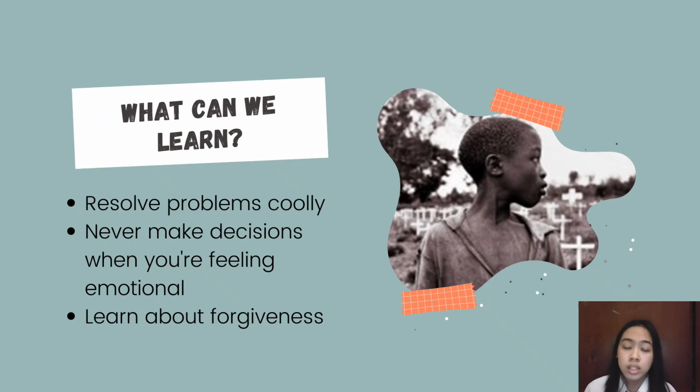It's better to make a decision that looks like it is lacking than to have to make a decision that you will regret for the rest of your life. Other than that, we also need to learn about forgiveness. No matter how difficult things are, those who cause the wounds in the heart must still be forgiven. Forgiveness may become the only way that can be used to calm the heart and mind from bad things that continue to haunt. As we know, things from the past cannot be changed, but we can use them as a lesson so it won't happen again in the future for the sake of our lives.